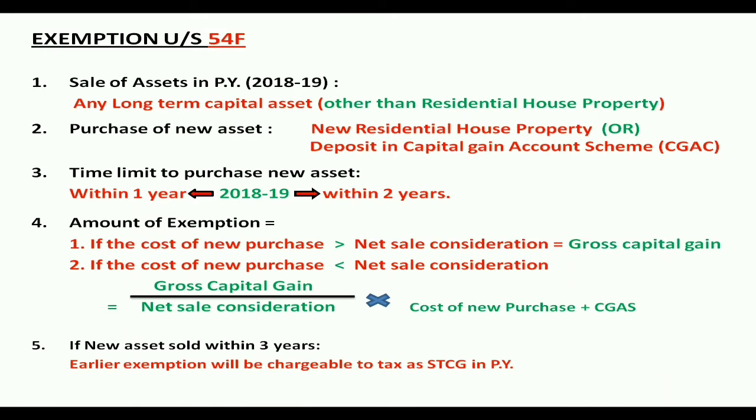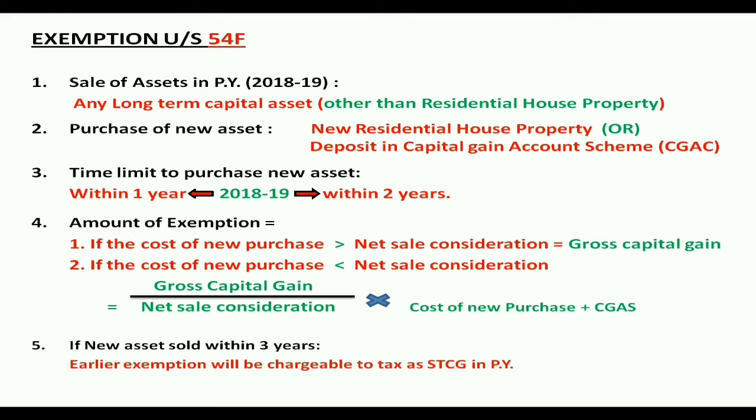The first exemption is under section 54F. The first condition to be satisfied by the assessee is the sale of an asset in the previous year. Here the asset sold should be any long-term capital asset, but it should be other than residential house property.